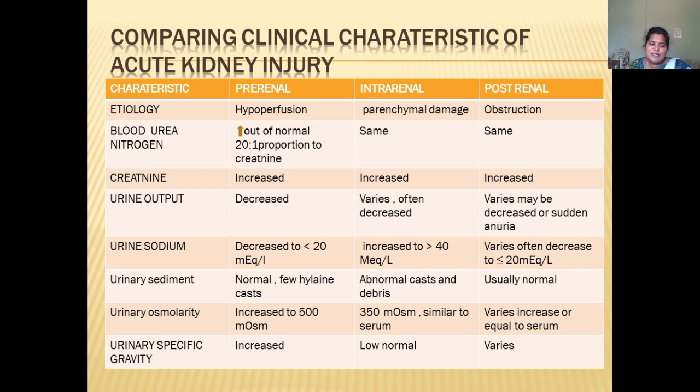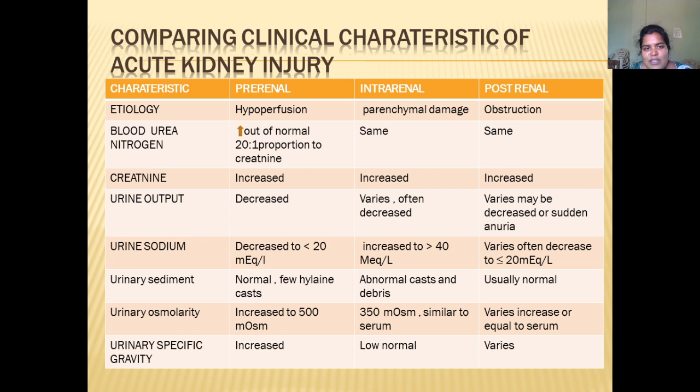Coming to the specific gravity, in the pre-renal condition it will be increased, in intrarenal it will be low or normal, and in post-renal it varies. So these are some of the characteristics.